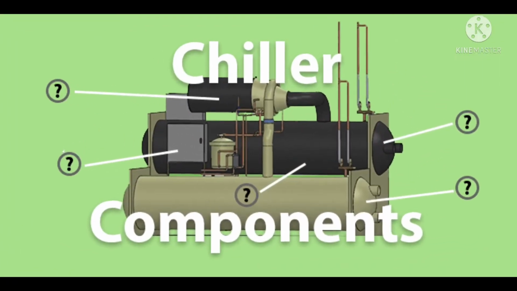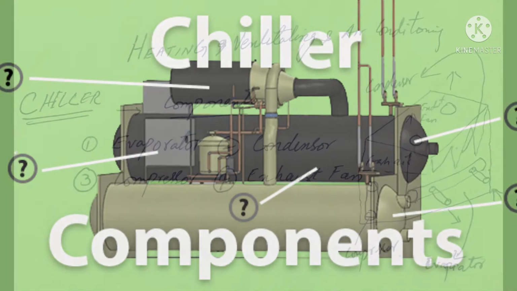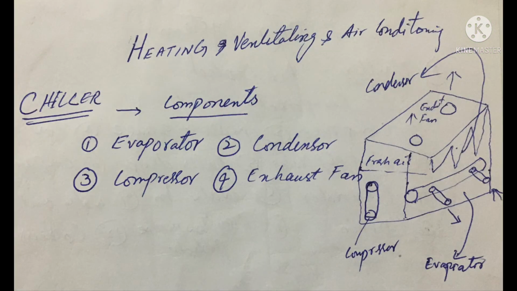water system. So a chiller has 4 to 5 main components: evaporator, condenser, third one compressor, then exhaust fan. This complete set makes one chiller.